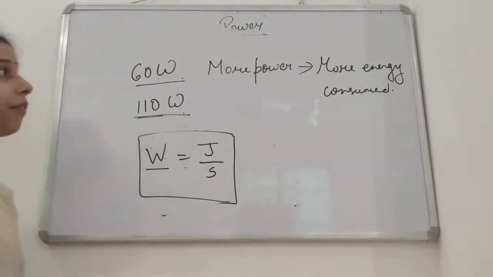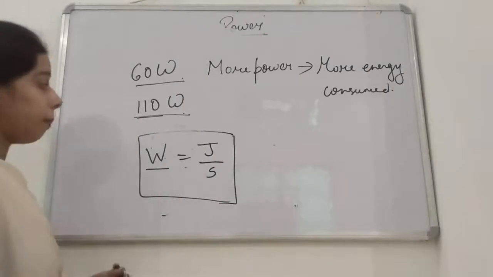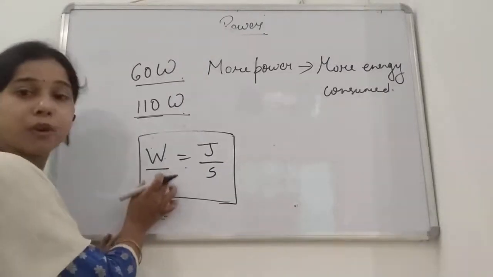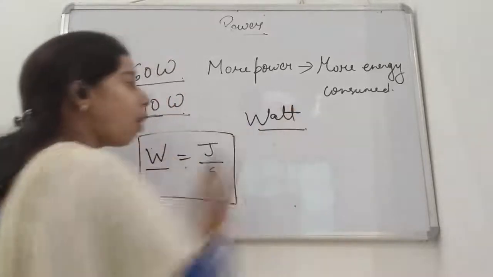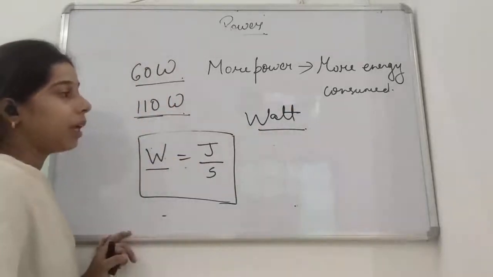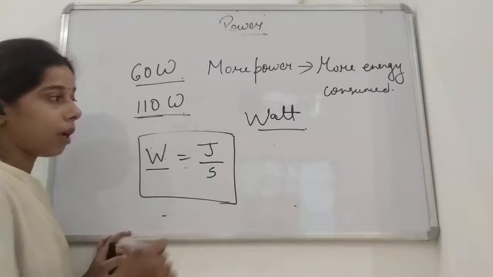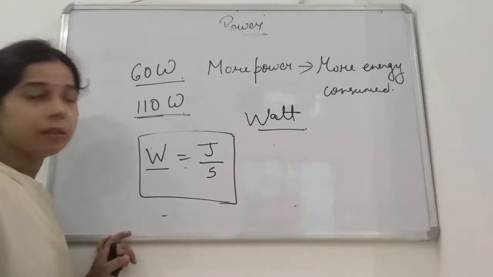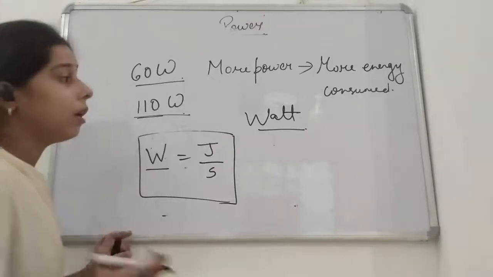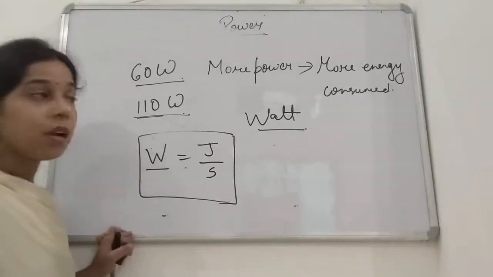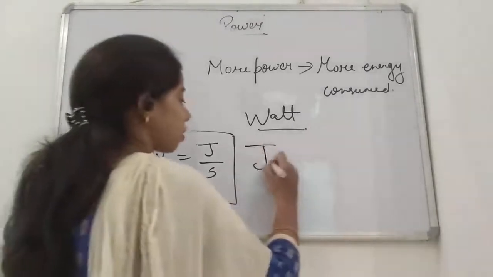Now, the SI unit of power is watt. This name watt is named after a Scottish inventor, who was also a designer and engineer, James Watt.